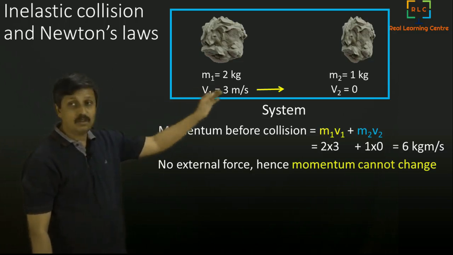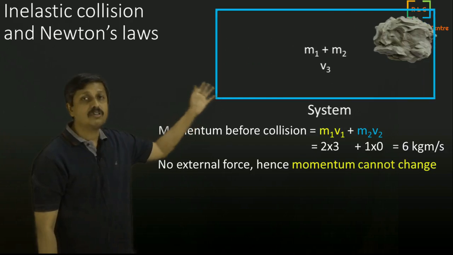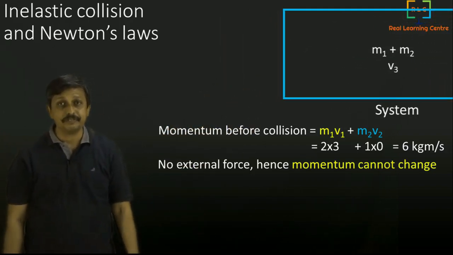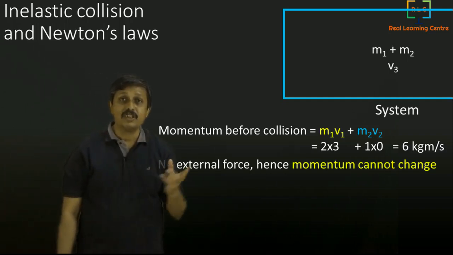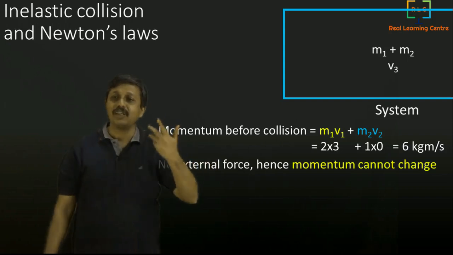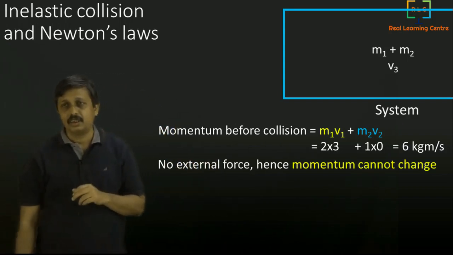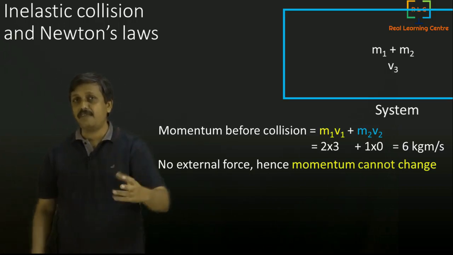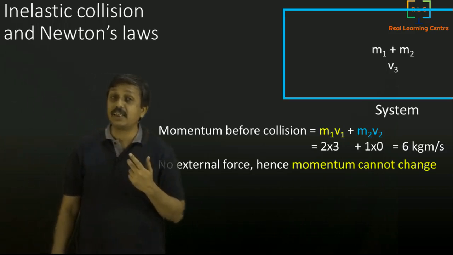So if I actually look at how the hitting happens, it goes and hits, gets stuck, and the whole system will move. When the whole system moves, the m1 plus m2 moves with a velocity, let us say v3, some other velocity. It is not the same as the original first velocity. So we want to calculate what is the final velocity after they are stuck together, what velocity it moves. So how do we calculate that?